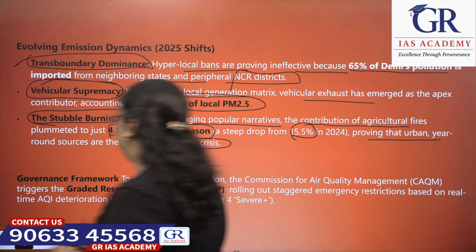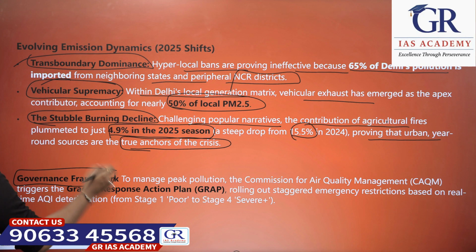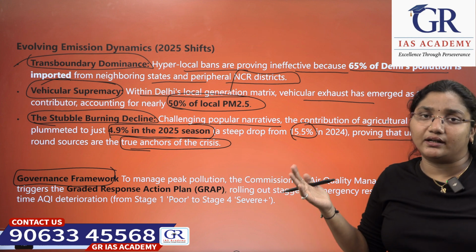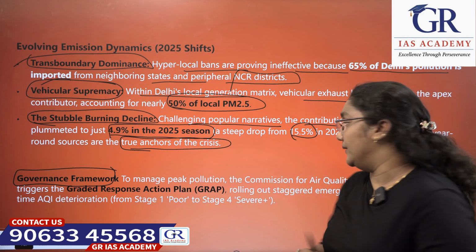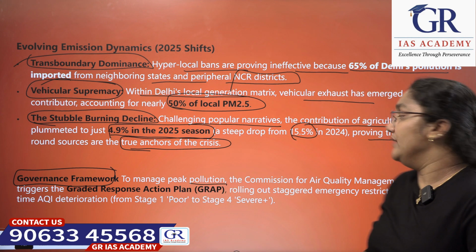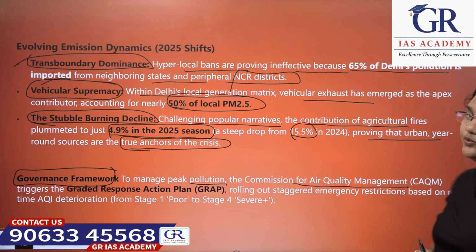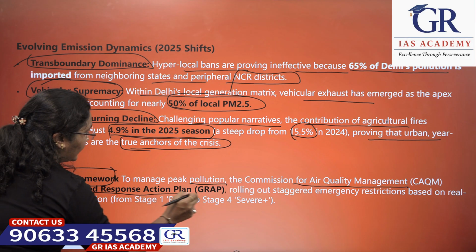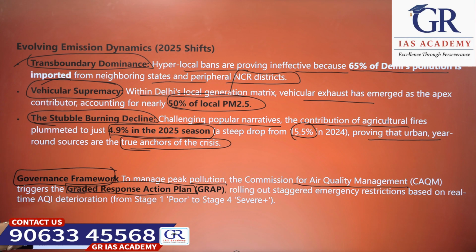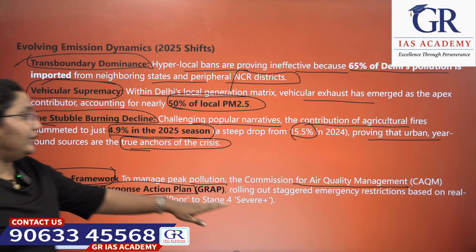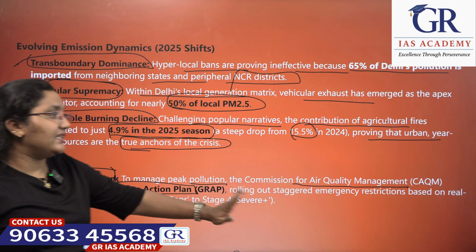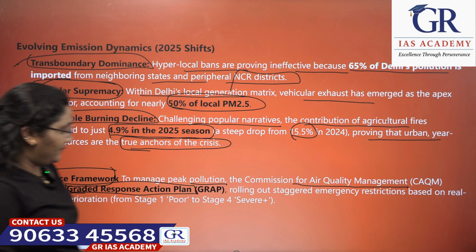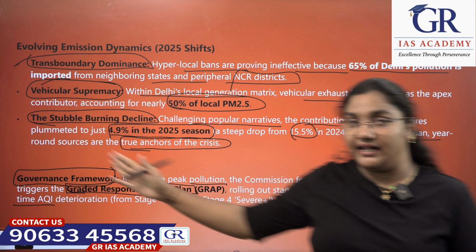Next, let's look into the governance framework. Someone has to be there to control this pollution, right? To manage peak pollution, the Commission for Air Quality Management triggers the Graded Response Action Plan, which rolls out staggered emergency restrictions based on real-time AQI, Air Quality Index, determination, from stage 1 to stage 4.